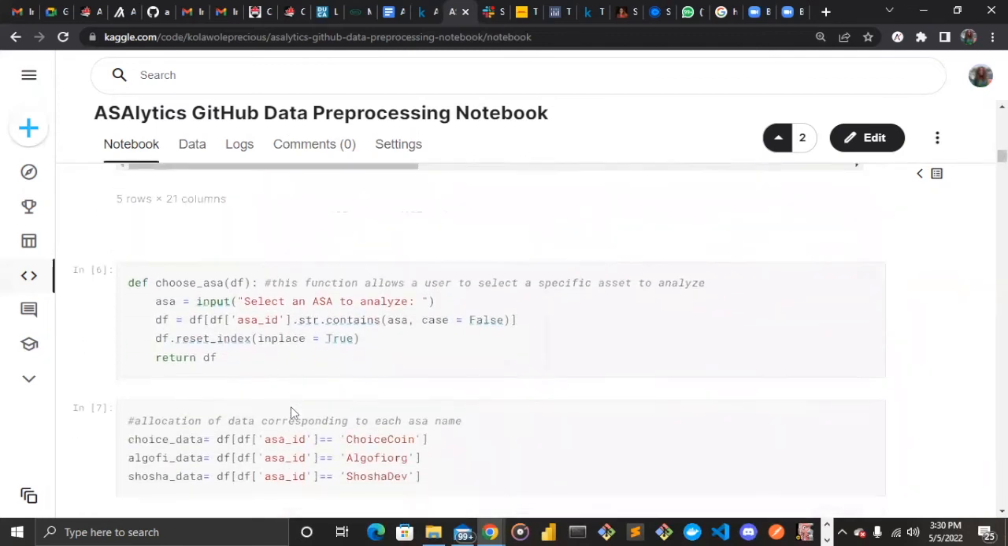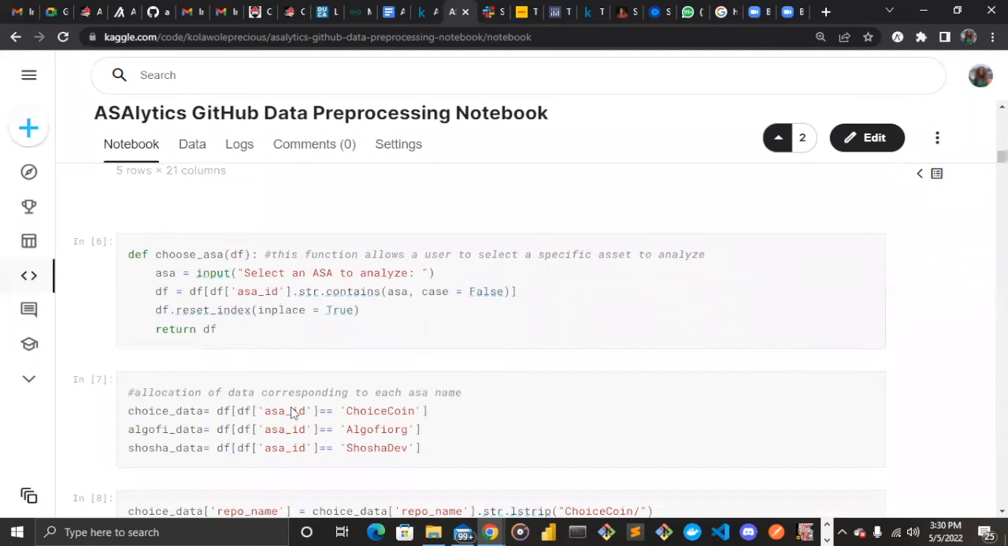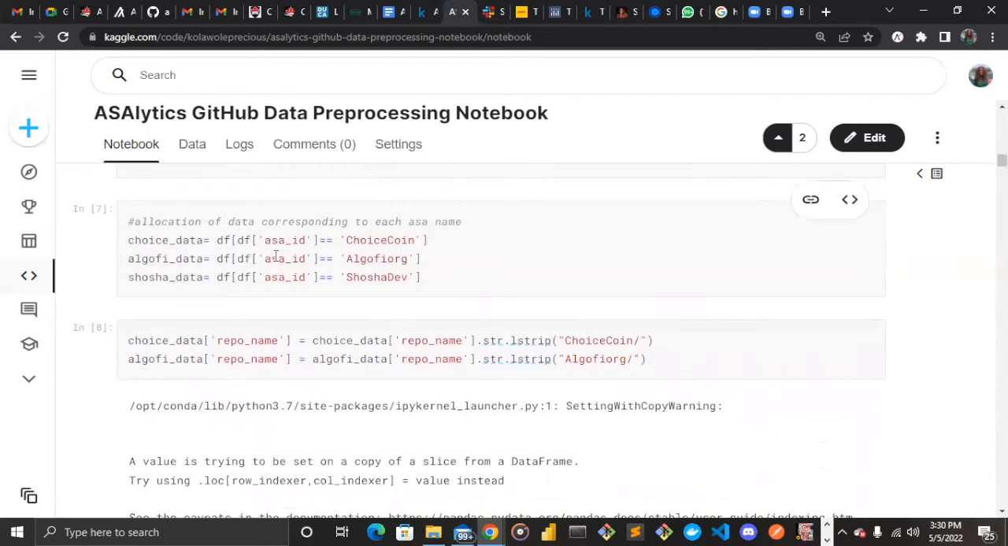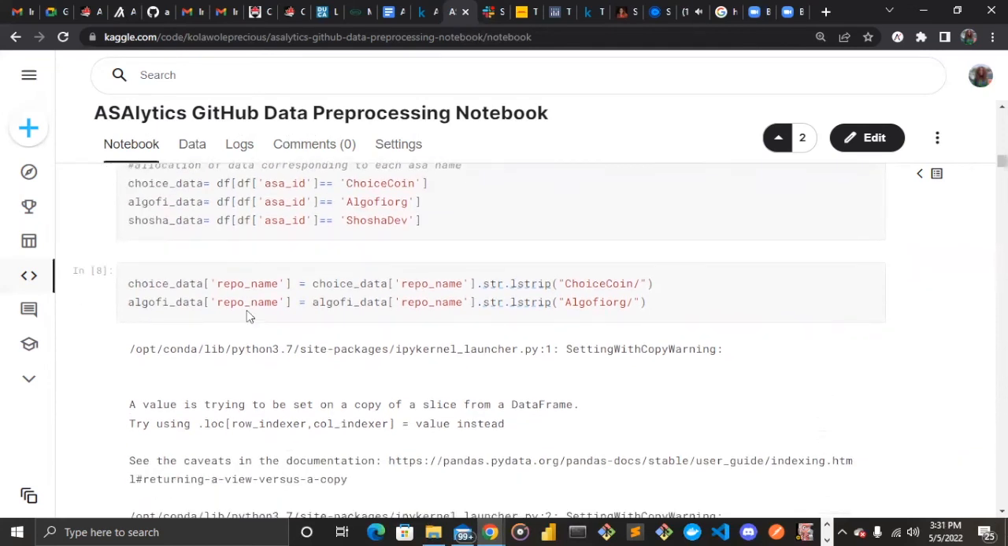This part, we are trying to choose the kind of asset to implement, the kind of asset to perform visualization on, and then they are being called here. For our GitHub data, we have choice data, AlgoFi data, and social data. All right, so this part is where we are trying to strip out all trailing repository names.